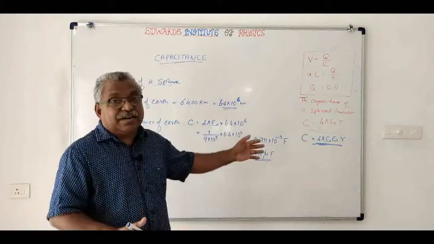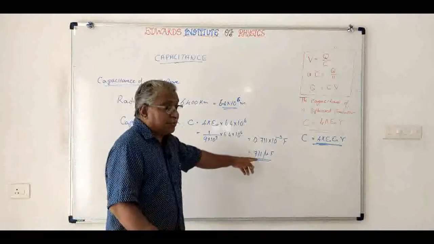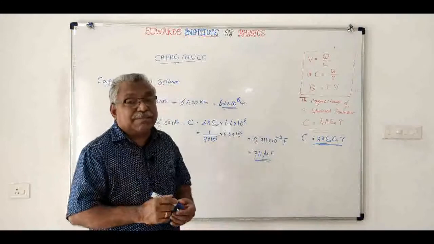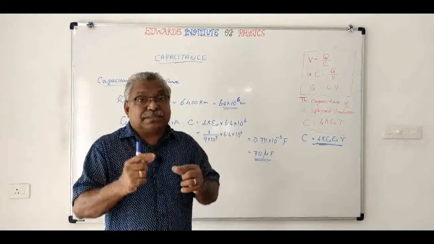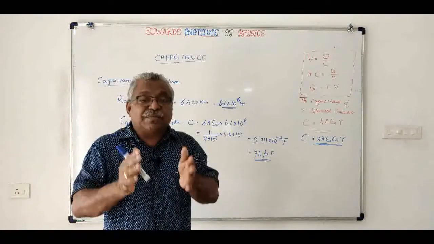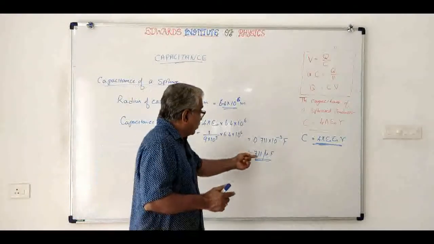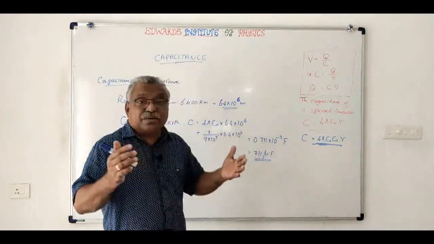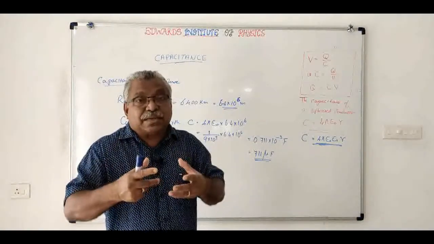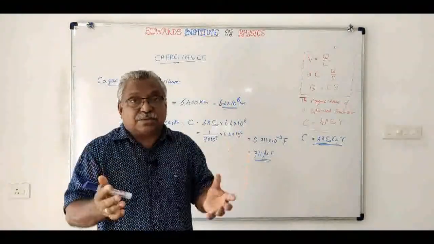Now you see, farad is a very big unit. The capacitance of the entire Earth is only this much. Okay, so you have to keep it in mind. So in practical application, we will make capacitors, that we will learn later. In a small capacitor itself, we will be able to hold 50 microfarad or 100 microfarad. Very easily we can manufacture this. That is why we are manufacturing capacitors instead of conductors, spheres and all those things.